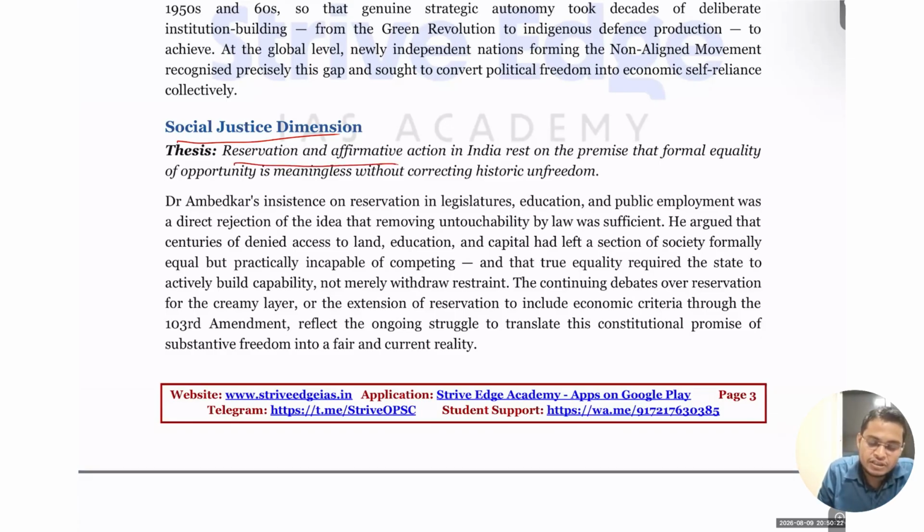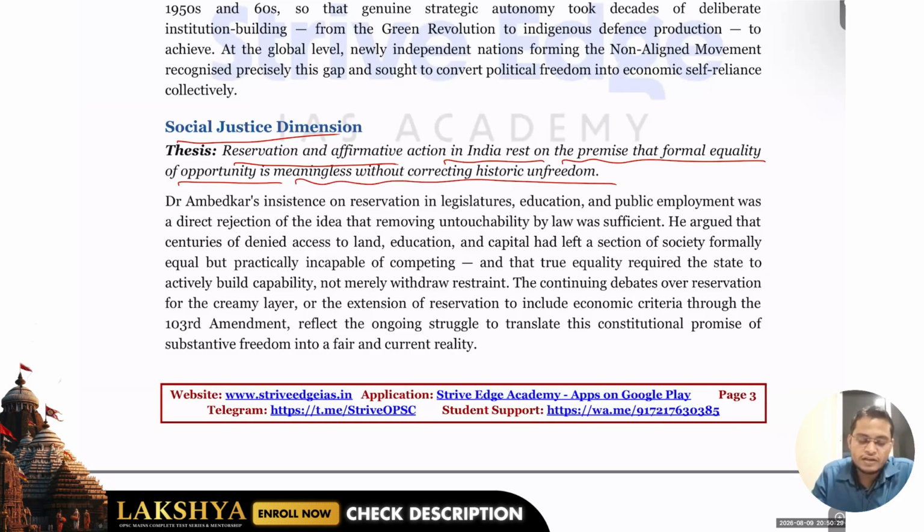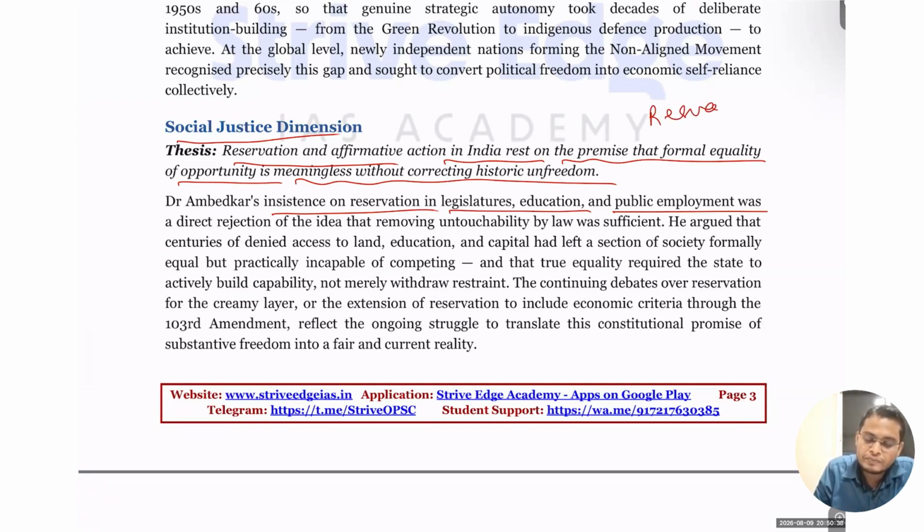Reservation and affirmative actions in India rest on the premise that formal equality of opportunity is meaningless without correcting historic unfreedom. So Ambedkar repeatedly insisted on the legislative, education and public employment. So reservation we are providing in three things: education, job promotion, and election. Whenever you are writing, you should have that clarity, key structural clarity. This is what we are providing.